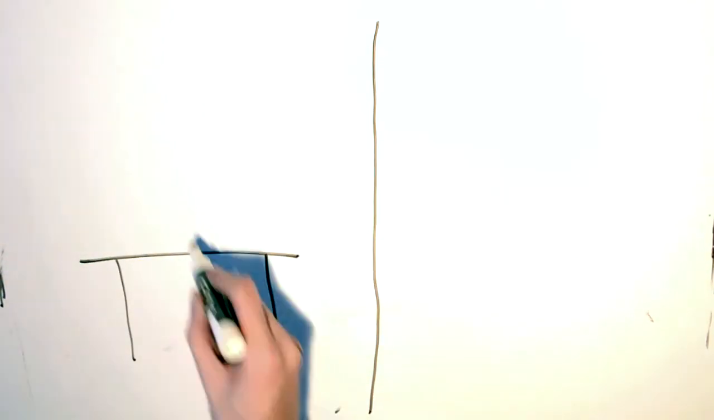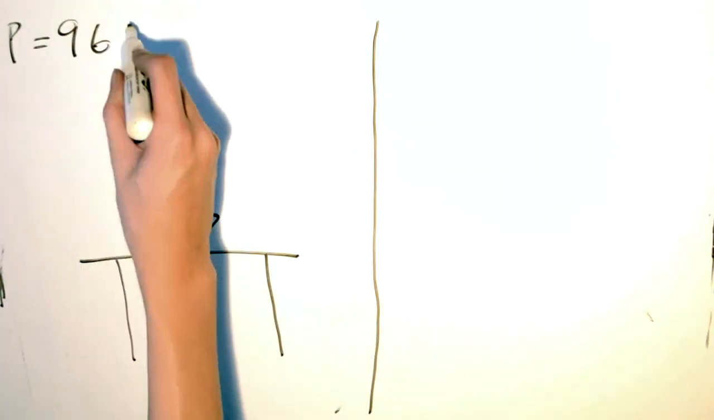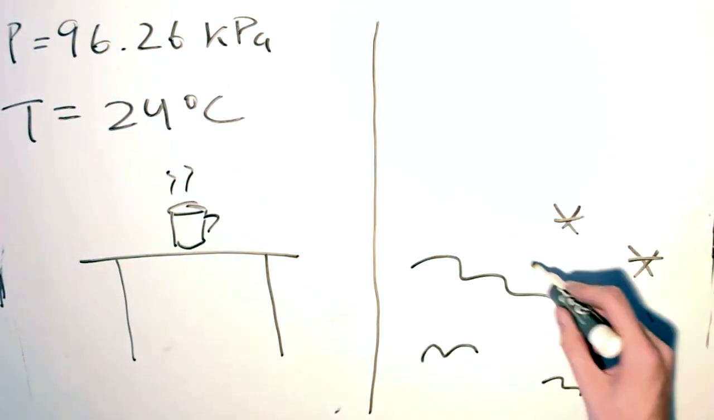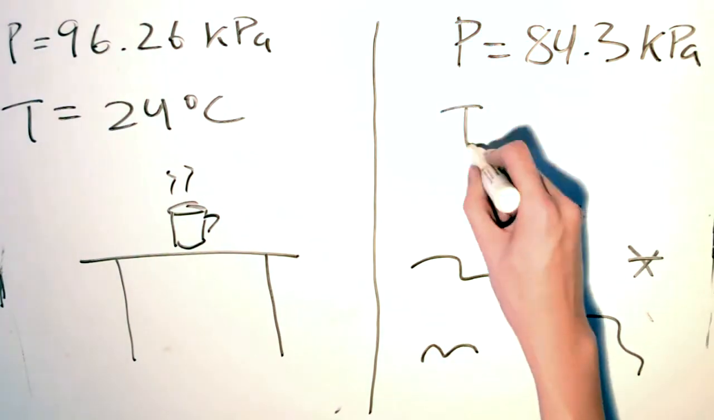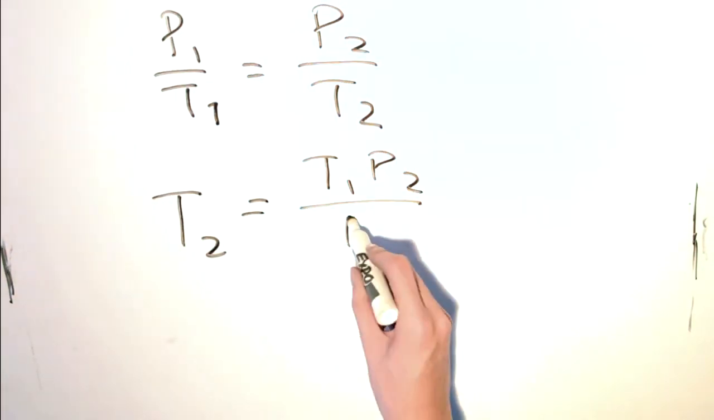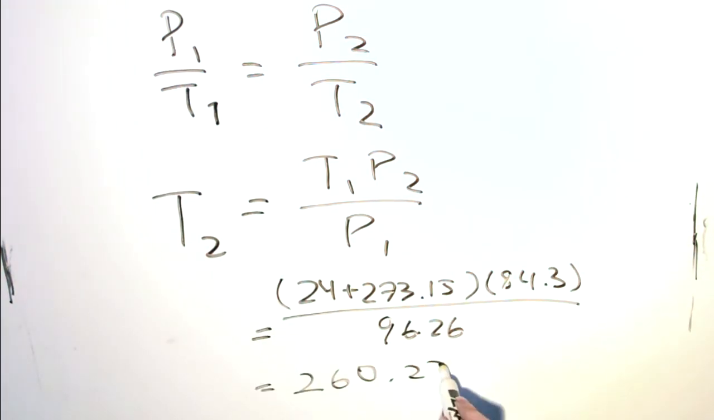Kelvin's balloon's initial pressure was 96.26 kilopascal when he filled it up in an environment with a temperature of 24 degrees Celsius. When his balloon shriveled up, the pressure inside was 84.3 kilopascal. What was the temperature outside? This is a question that can easily be answered using the Gay-Lussac law.